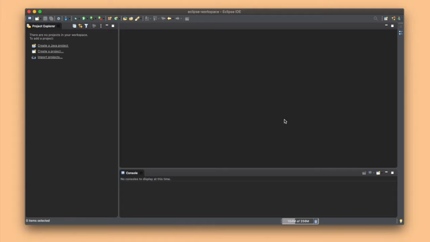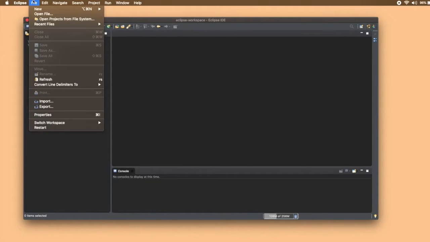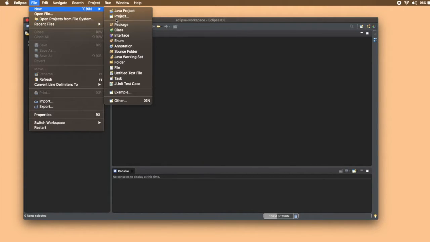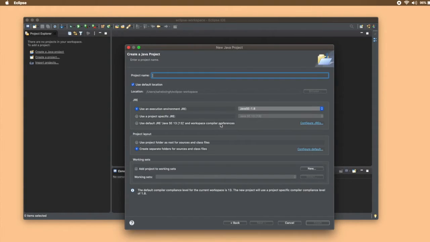So I have opened Eclipse. You can download and install any IDE of your choice. And now let's click on File and make a new project. And click on Java project and click next. Now here I'll give it Java learning.